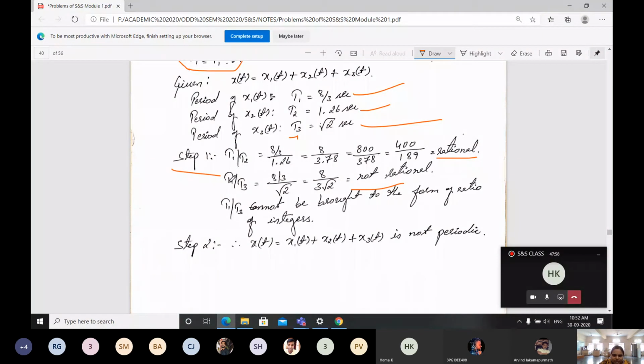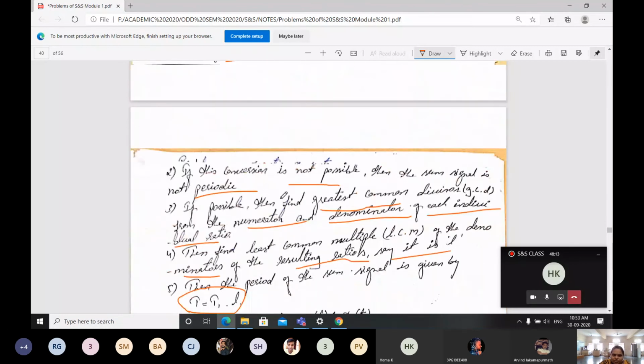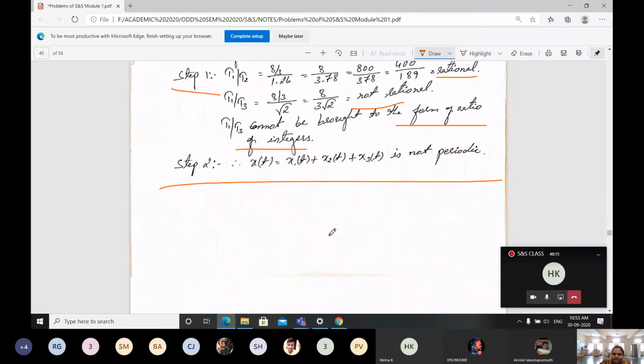Therefore, what I can tell here is that T1 by T3 cannot be brought to the form of a ratio of integers. If it is not a ratio of integers, then in the second step itself they say it is non-periodic. So directly I can tell that x of t, which is x1 of t plus x2 of t plus x3 of t, is a non-periodic signal.